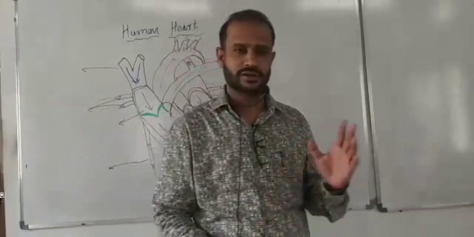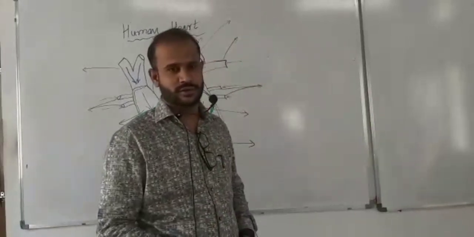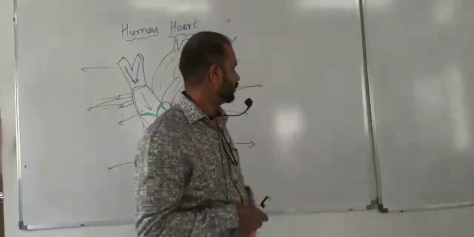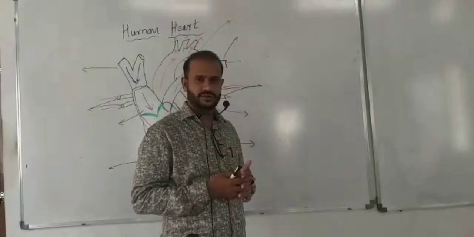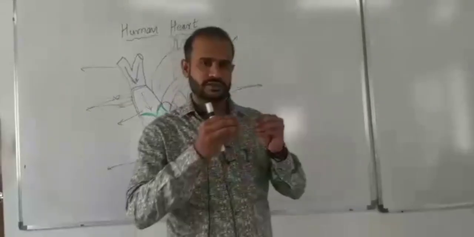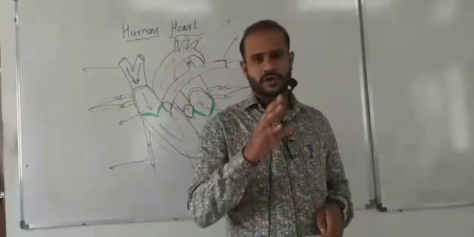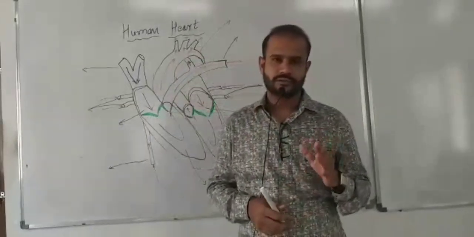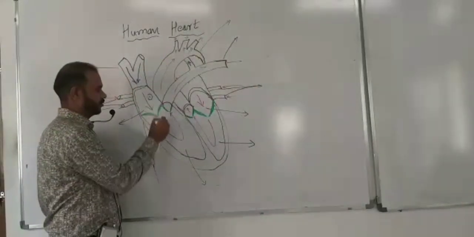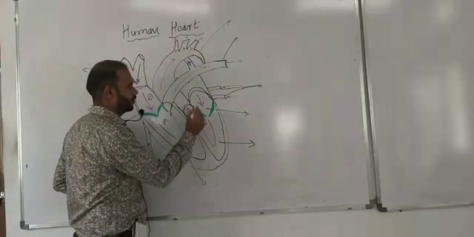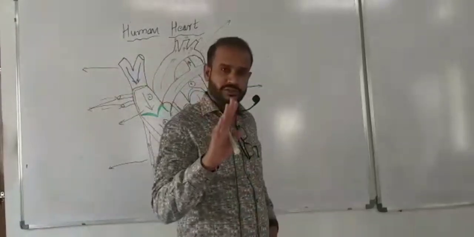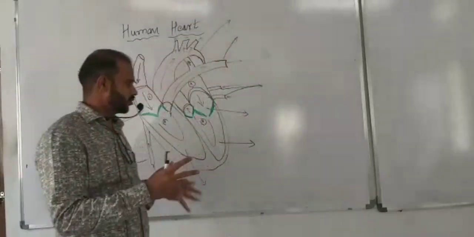Today we are going to learn about the human heart. We'll discuss the human heart in different parts. In today's lecture, part one, we'll discuss the basics and the general structure of the human heart. Mostly, the human heart is made of four different chambers: one, two, three, and four. These are the four different chambers of the human heart, right?